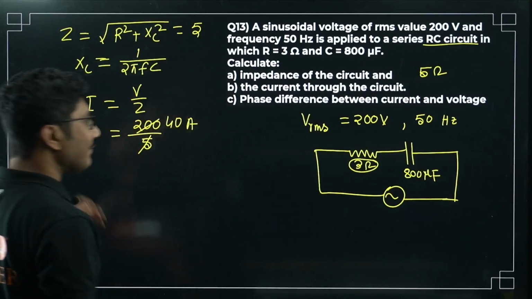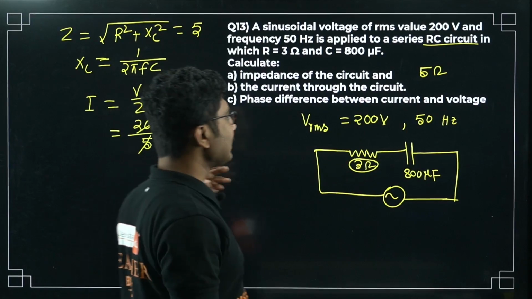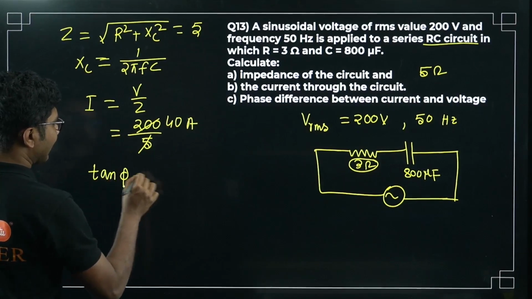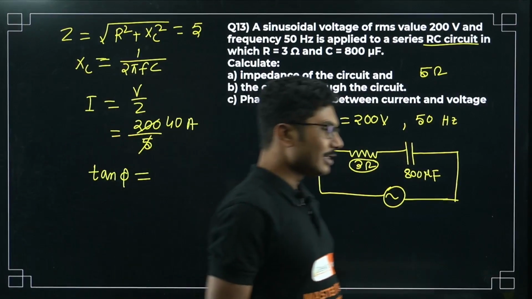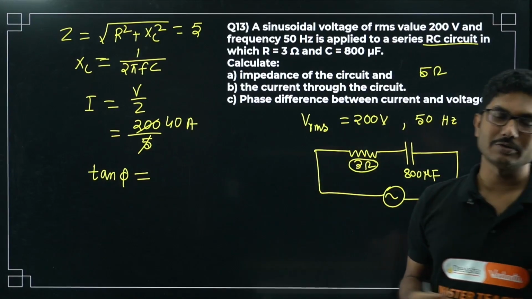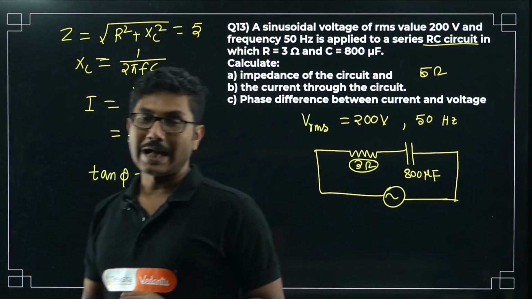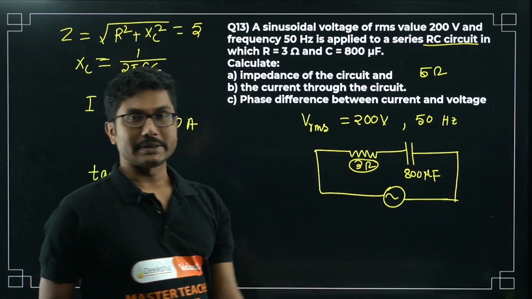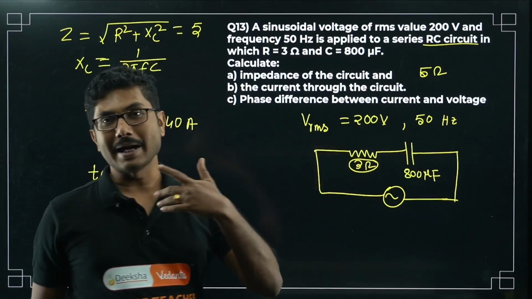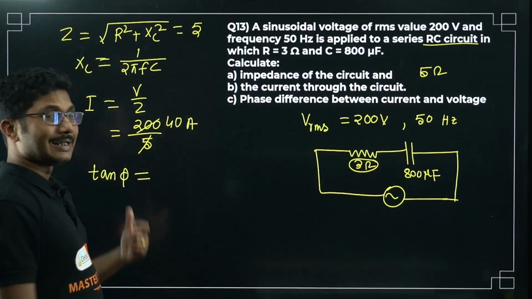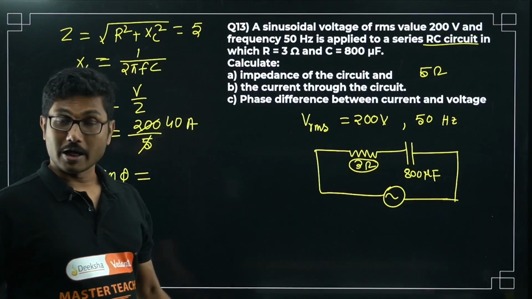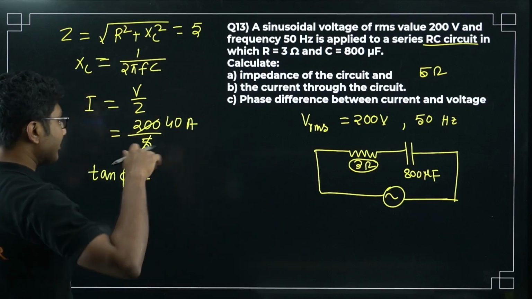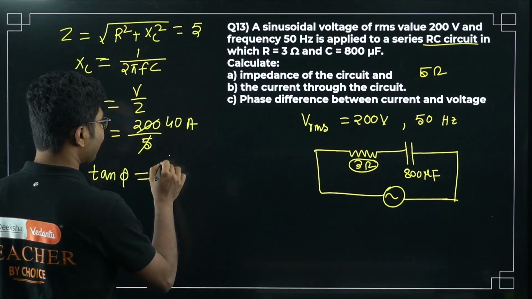Now what is the phase difference between current and the voltage? This is a very interesting question. For phase difference tan phi, don't think that it will be 90 degrees. Because there is no inductance, that means it is only capacitance, so it will be 90 degrees? No, it would have been 90 degrees only if a capacitor alone was there, so current would have led by 90 degrees. Here the current is leading, but there is a resistor also present, so you cannot simply treat it as a purely capacitive circuit. So you have to use the formula.